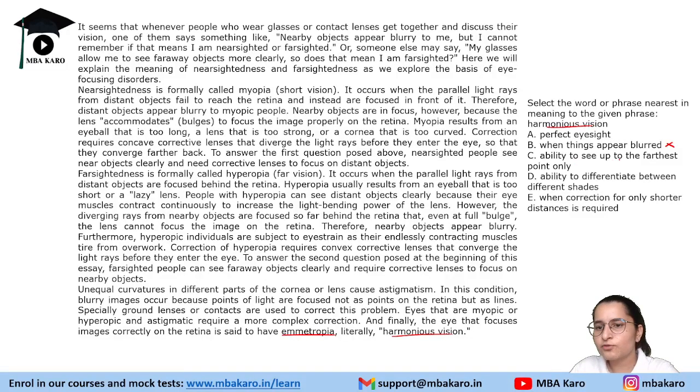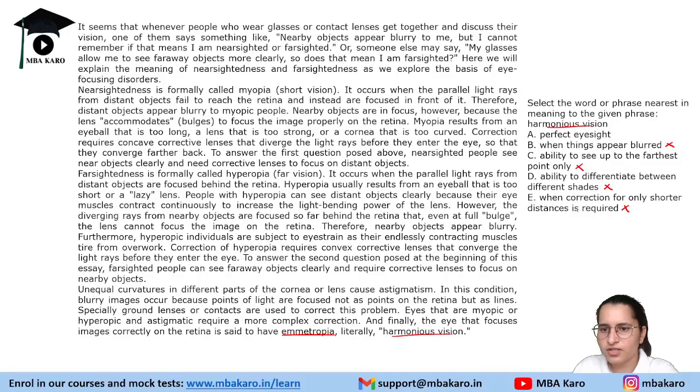Then ability to see up to the farthest point only. This is not harmonious vision. Then ability to differentiate between different shades. No. Then when correction for only shorter distance is required. No.